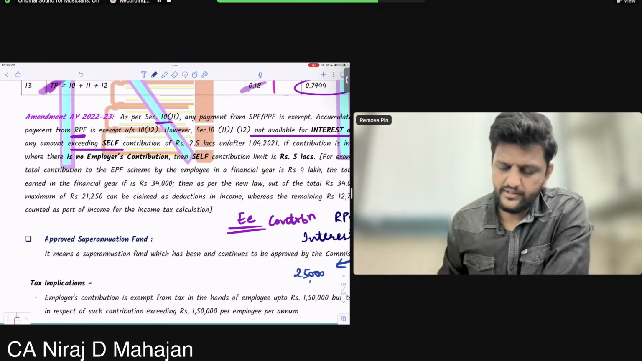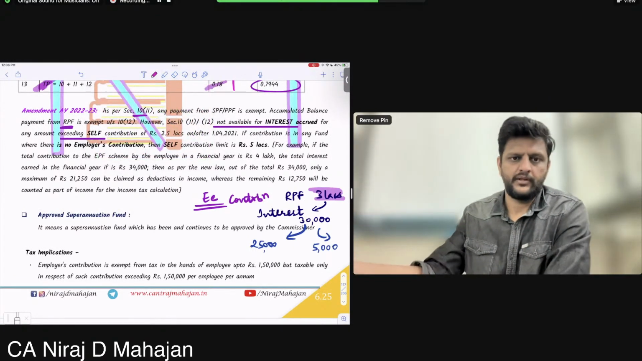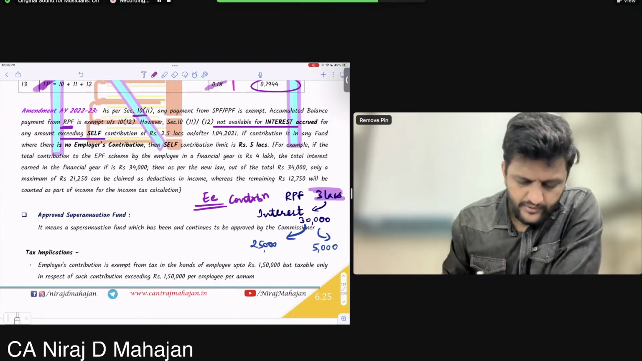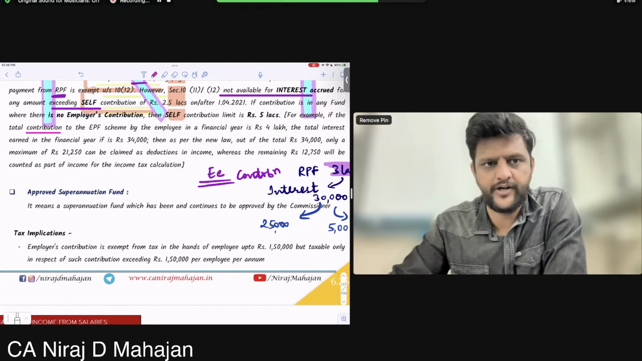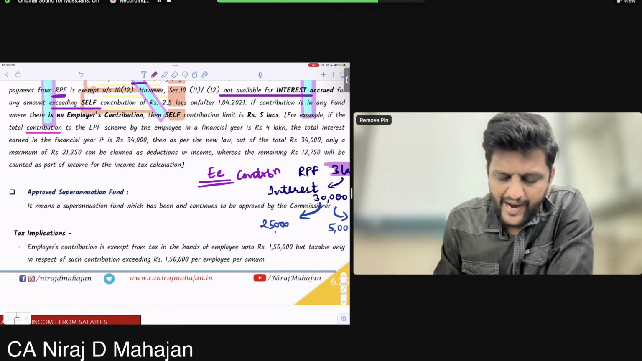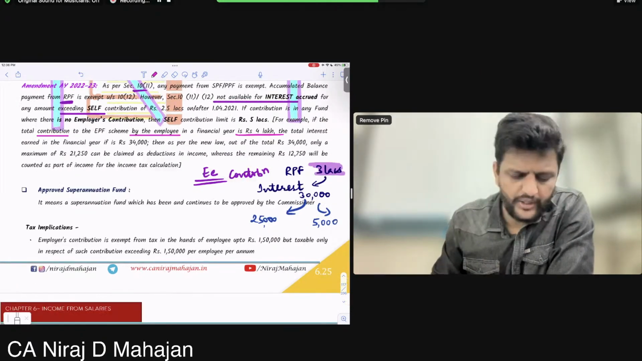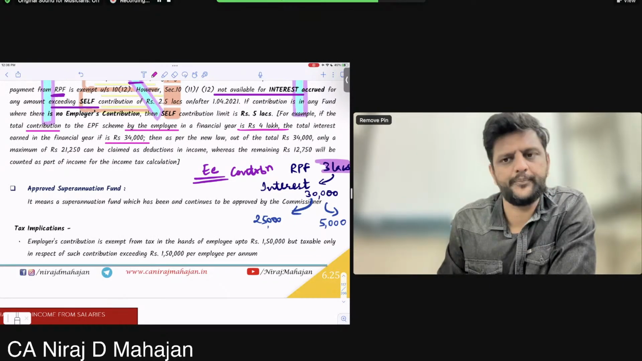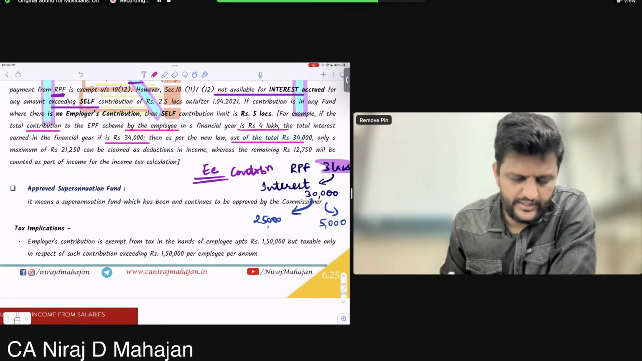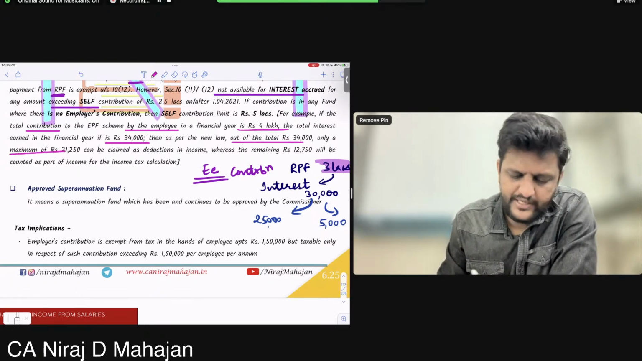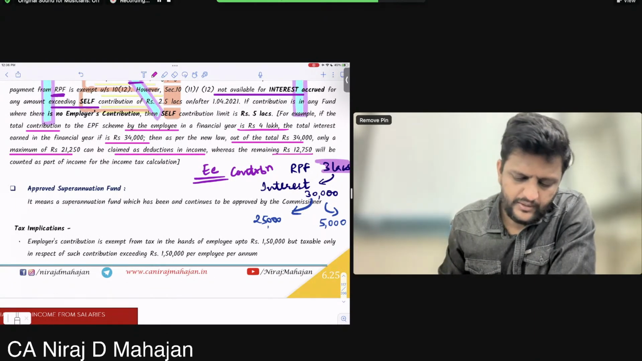Right now just keep it balanced. I mean, don't use too much of brain. Just pay attention on the example. For example, if total contribution by the employee to the employee provident fund scheme in a financial year is rupees 4 lakhs, the total interest earned in the year is 34,000. So as per the new law, out of 34,000 only a maximum of 21,250 can be claimed as deduction in income, whereas 12,750 will be taxable.